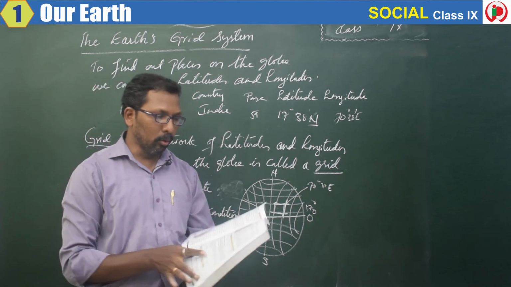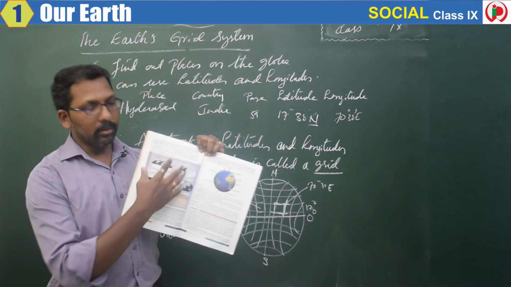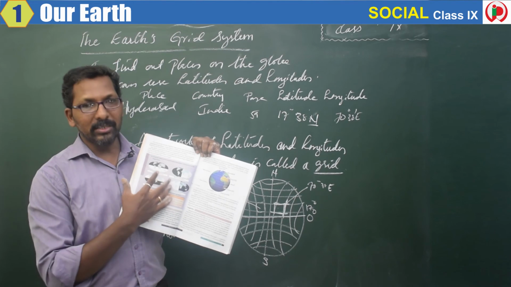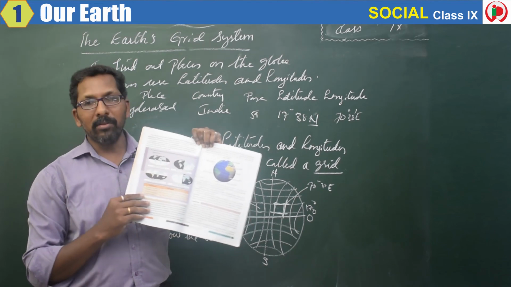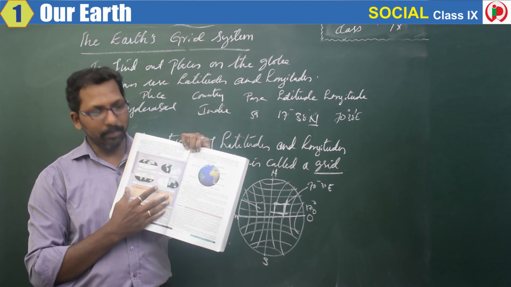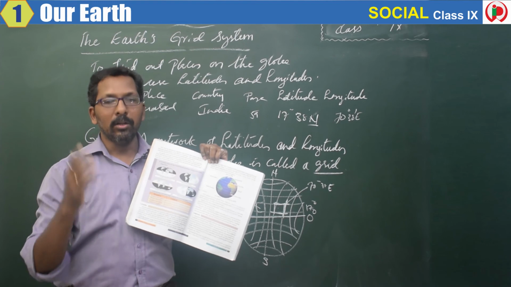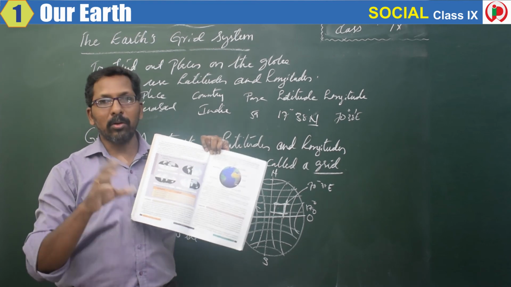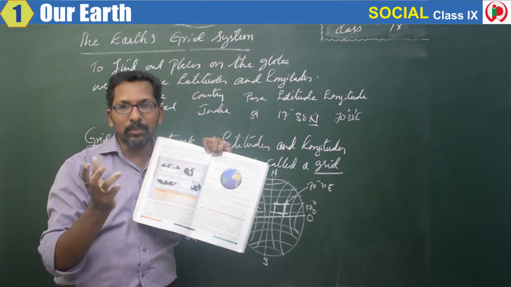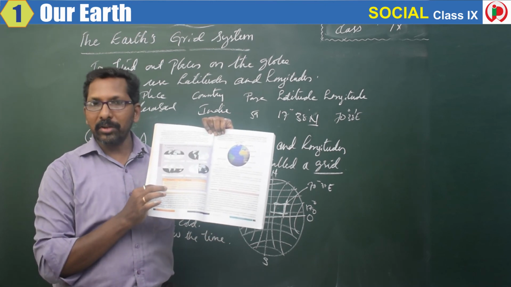Next, we will go on to the different particular places. You might have learned about this in the earlier class also, in the 8th class. That is, which particular continent is located in which particular part of the globe. We call these hemispheres: in which particular hemispheres they are located. Here the table is also given. We'll try to do this.